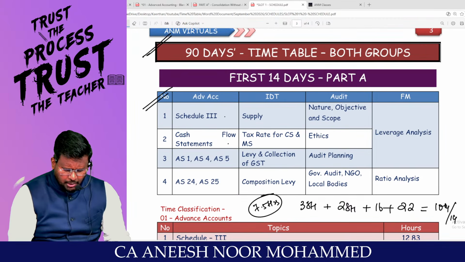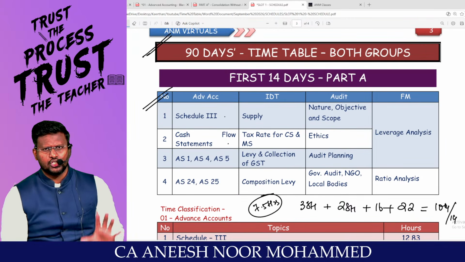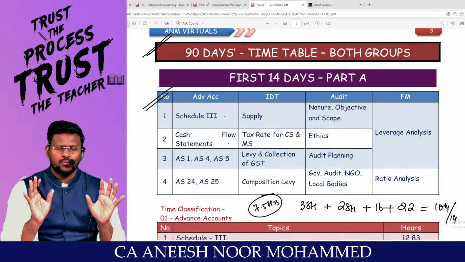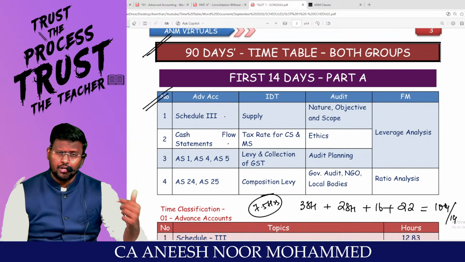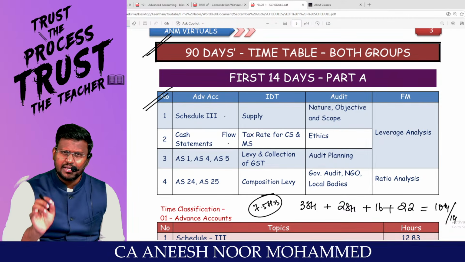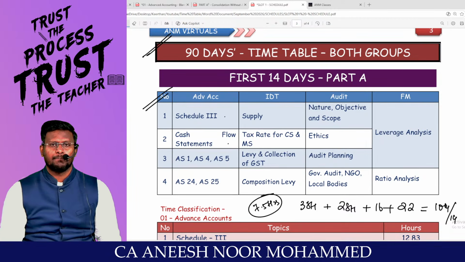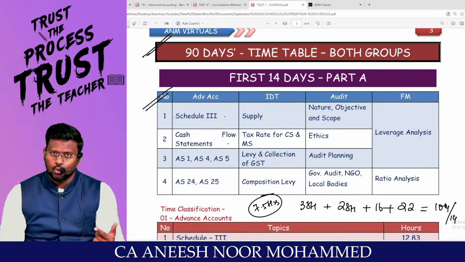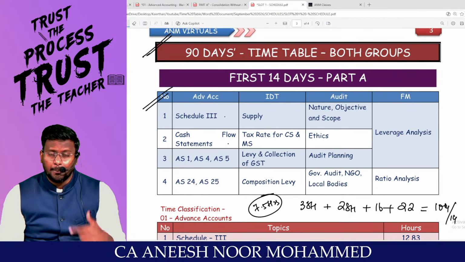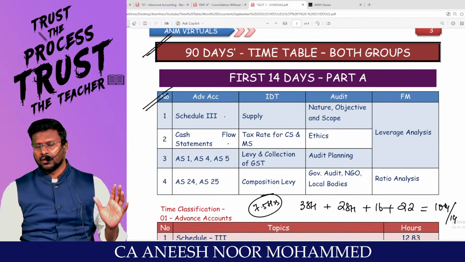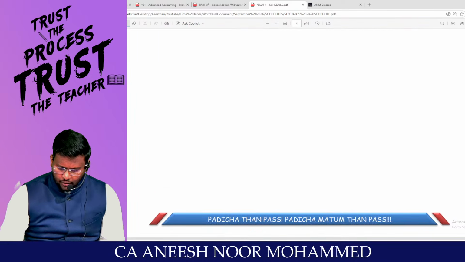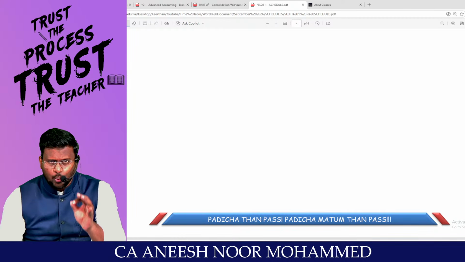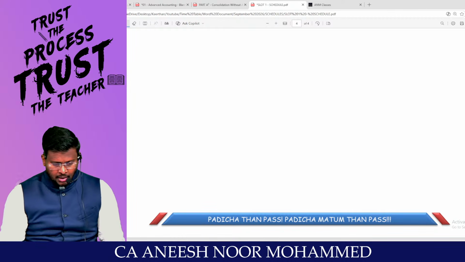And in slot number 1, don't worry about revision. Just complete the lectures for 14 days, because if you are watching 7.5 hours in a day, nearly 6 hours of lectures will only come. Since you have taken both the groups, you should be doubly committed than others. So this is the completion requirement for the 10 days or 14 days in slot number 1, as the case may be.